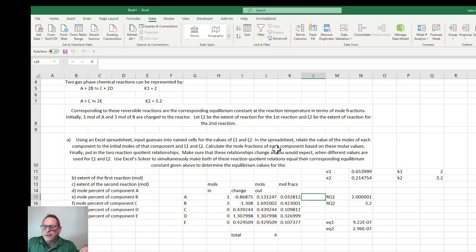So if it doesn't work, normally I look for those kind of errors first and make sure that I actually put the equilibrium equations in correctly, and I didn't screw up a minus sign or something like that. And also that these don't go out of bounds, that the guesses are reasonable from what I expect. Like I said, if I only had 1 mole here, I know that the extent can't be any bigger than 1, and it's going to be significantly less than that.